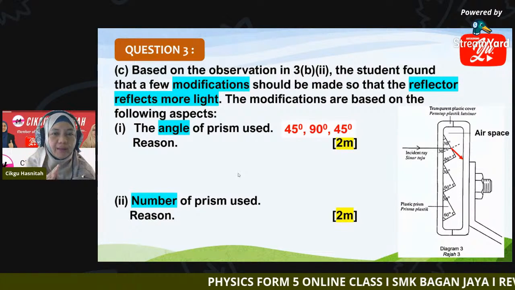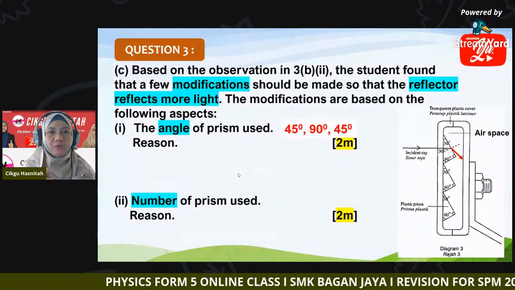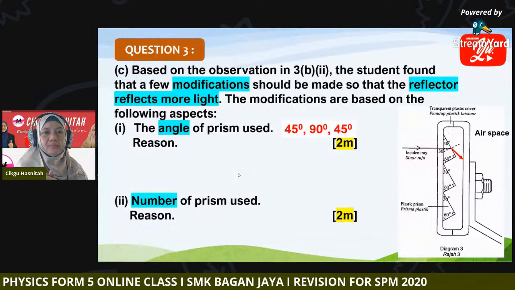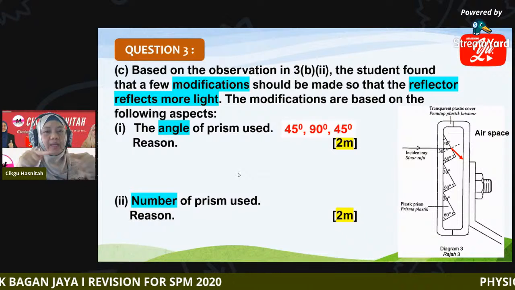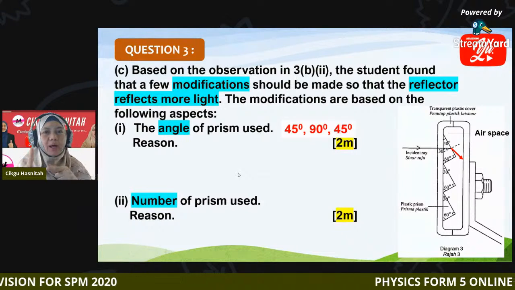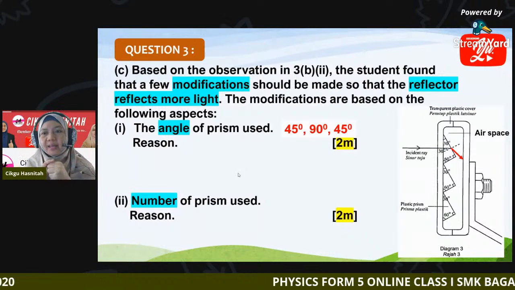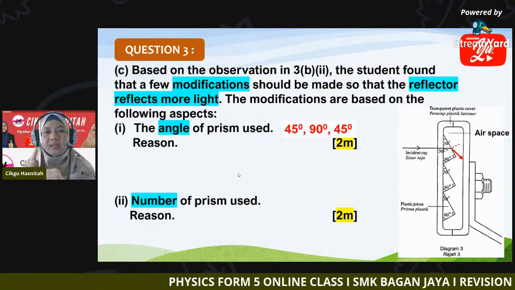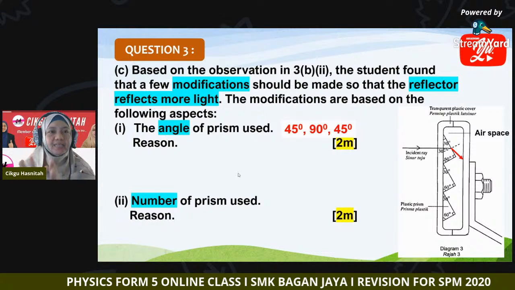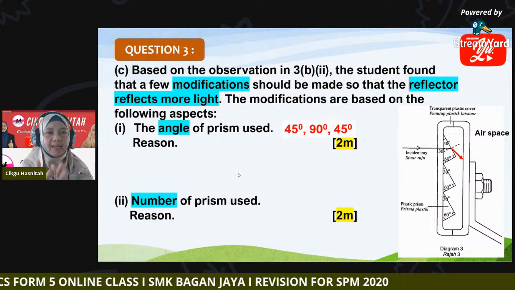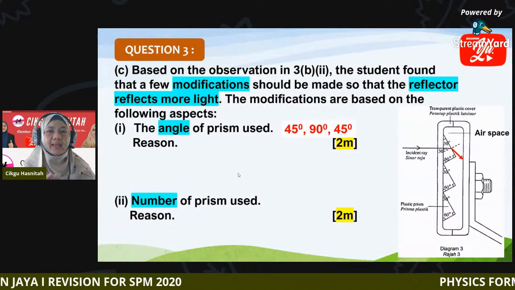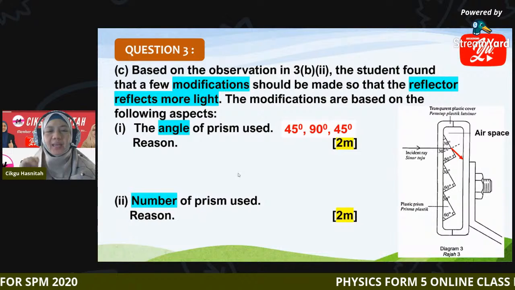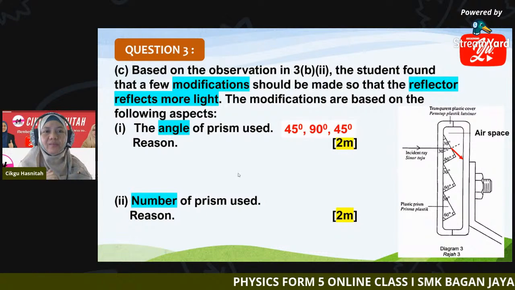Okay, 45 degree, 90 degree, 45 degree, which means the prism must have 2 angle of 45 degree and 1 angle 90 degree. Yes, means 1, 45, 90, 45. That is the correct way for you to write the angle of prism. Okay, so please highlight this. 45 degree, 90 degree, 45 degree.